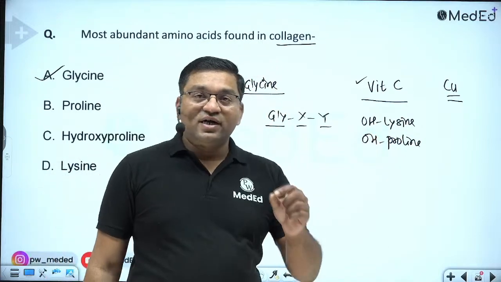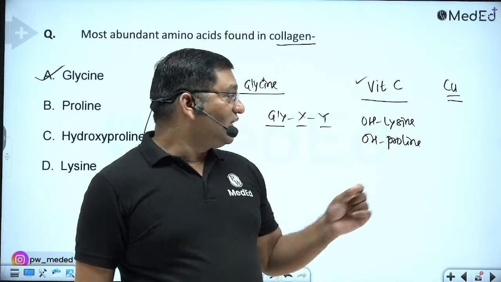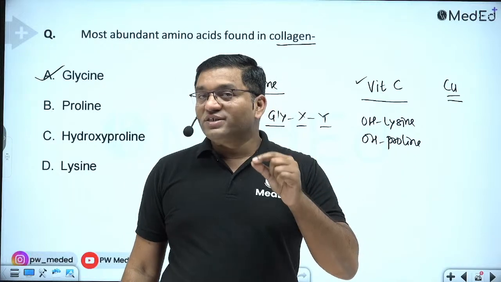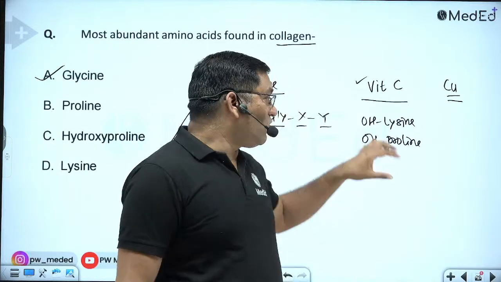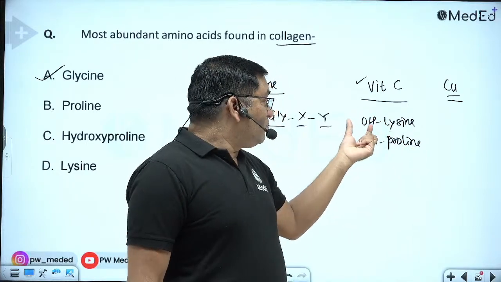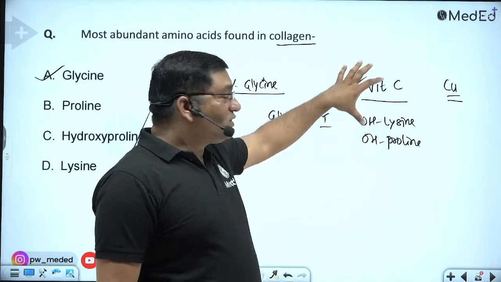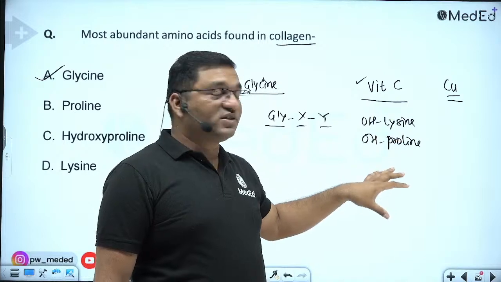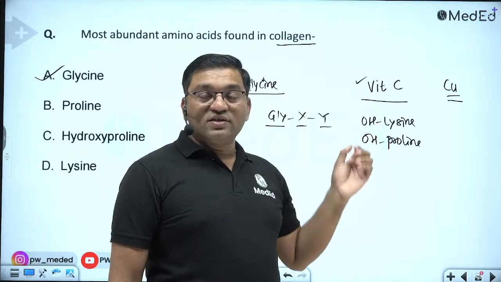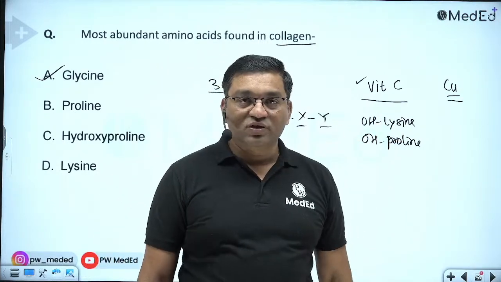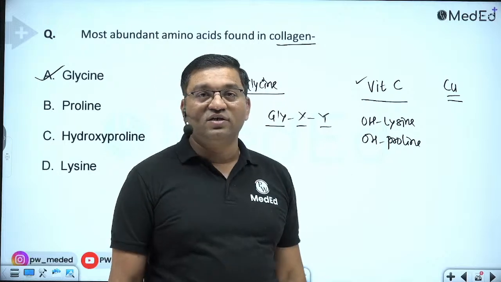It causes hydroxylation of peptidyl lysine and peptidyl proline, so it is a post-translational modification because it occurs in the peptide chain. These are vitamin C dependent hydroxylation reactions. That's why vitamin C has an important role in collagen synthesis, giving rigidity to the collagen molecule.